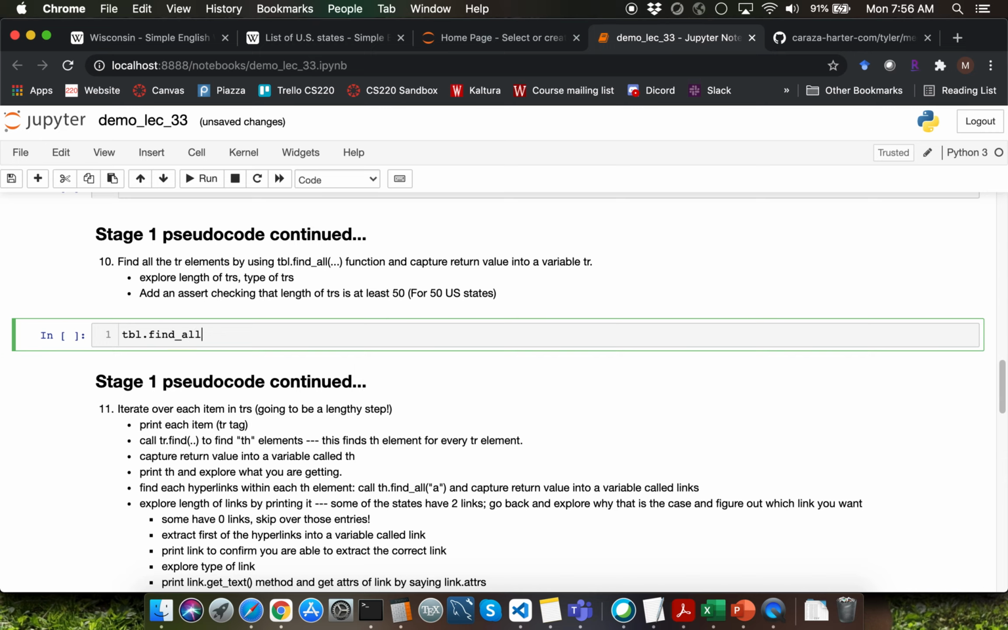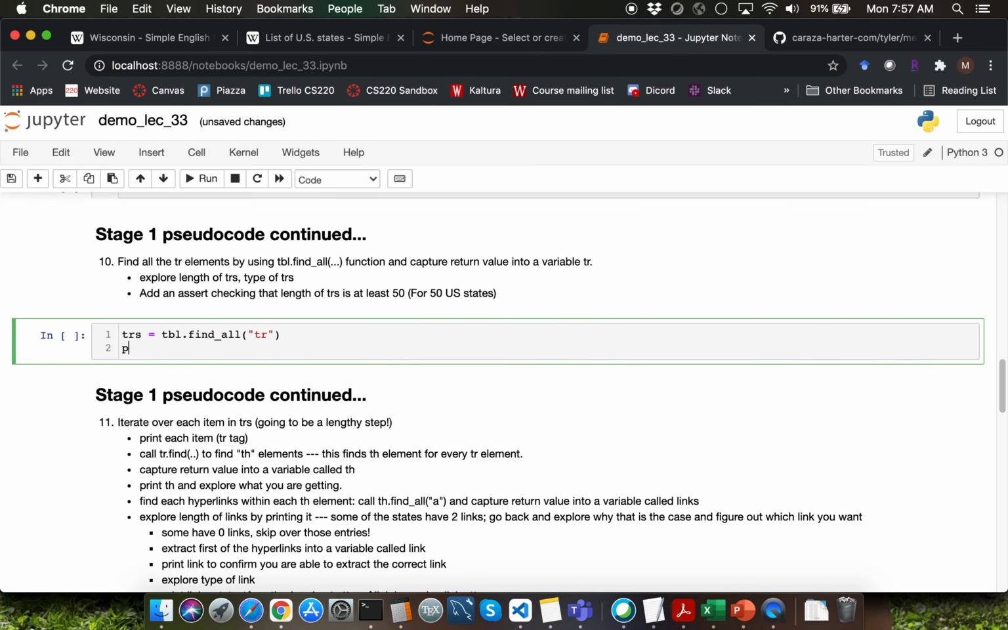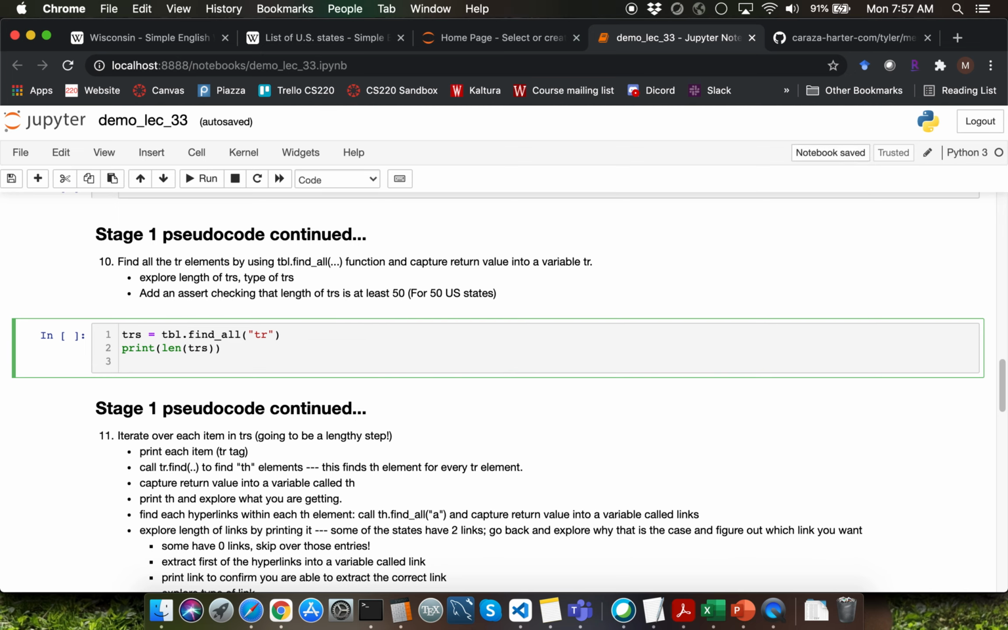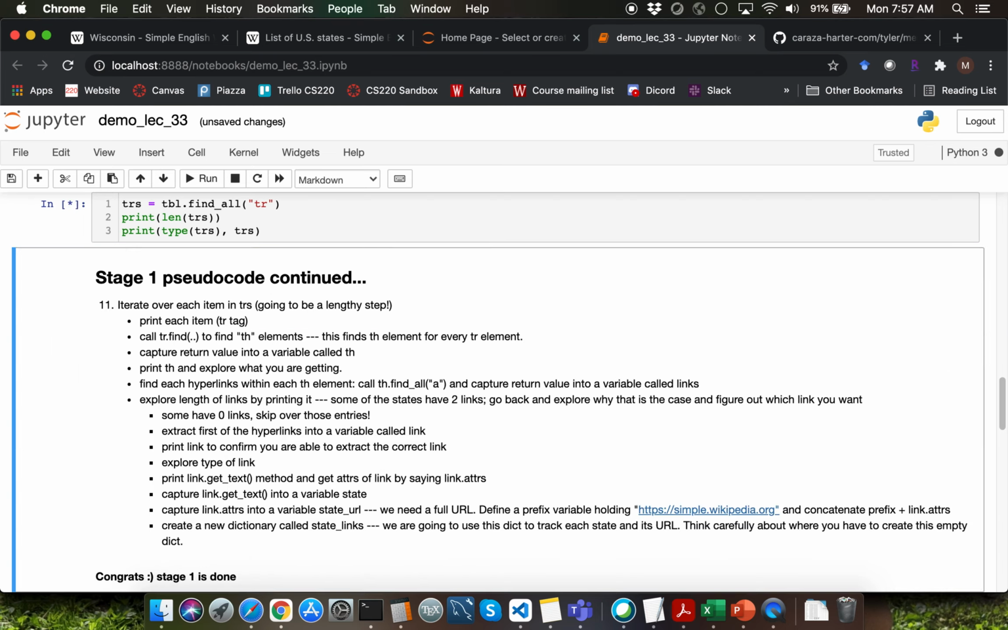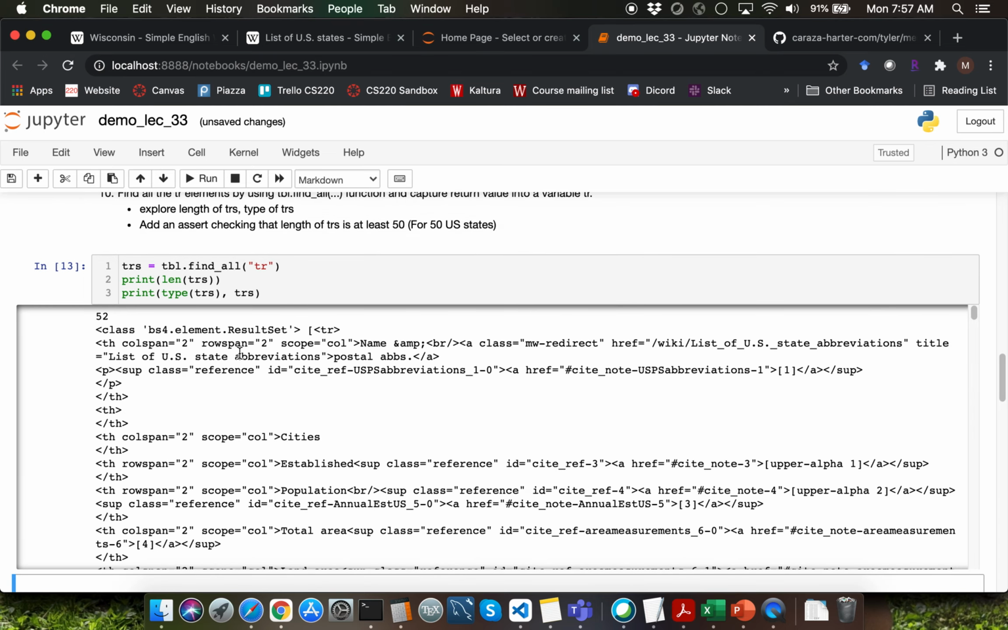So we want to extract all the table rows here because we want to eventually be able to iterate over the table rows to extract the hyperlinks. Let me capture the return value into a variable called trs, and I'm going to print len of trs. Let me also print type of trs. Along with that, I'm going to just display trs as well. Let's execute this particular cell.